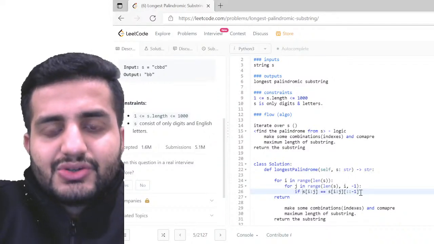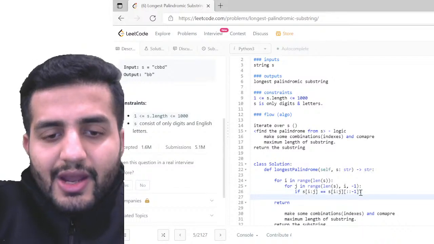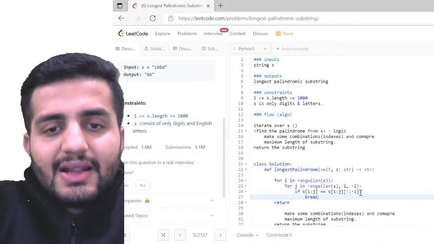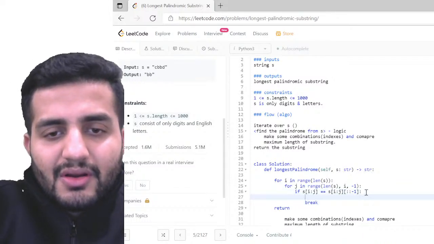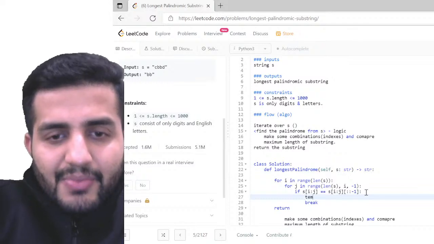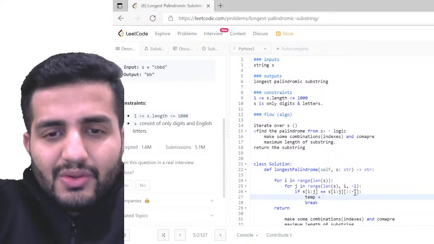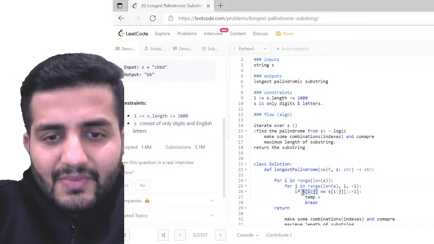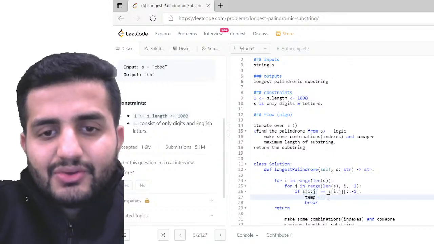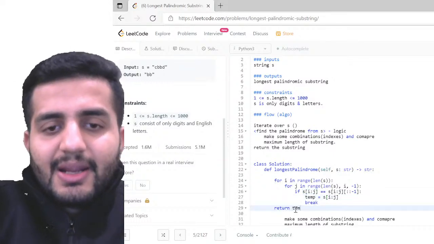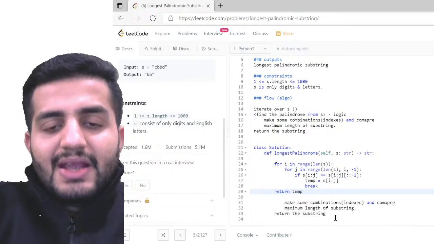So if this is true, I'm going to break the sequence and then return. I'm going to assign this to temp, and then return temp. Making sense, guys?